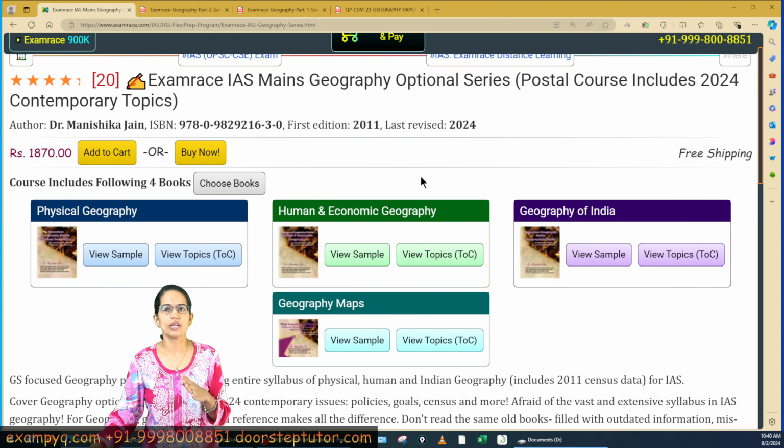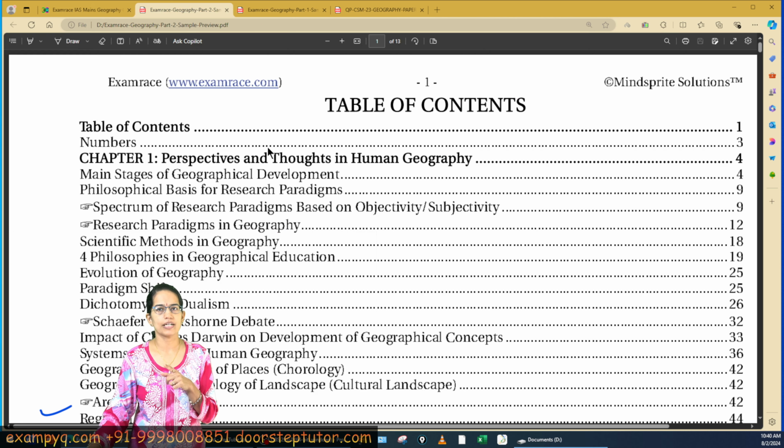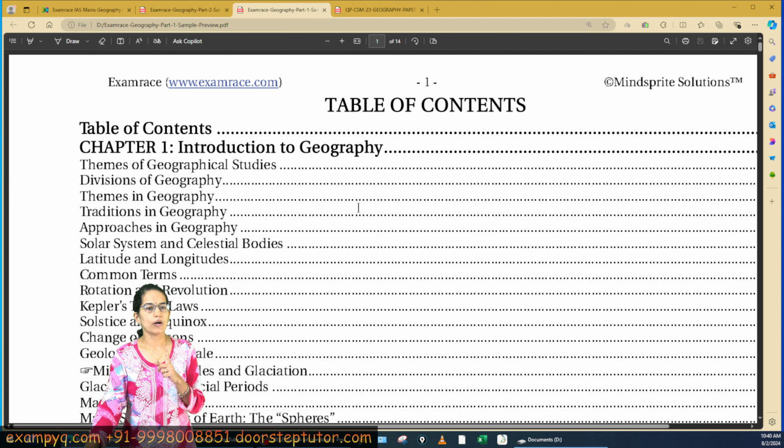So if you go on to the Exambrace study material, it's divided into 4 sections. We would be focusing on part A, so we'll be focusing on physical geography and human geography. I have taken the sample of these two, right? So you have the list of table of contents here. So let's first talk about physical geography.